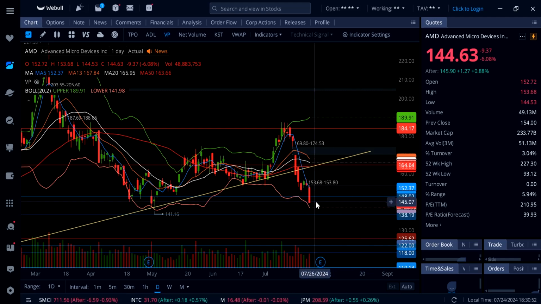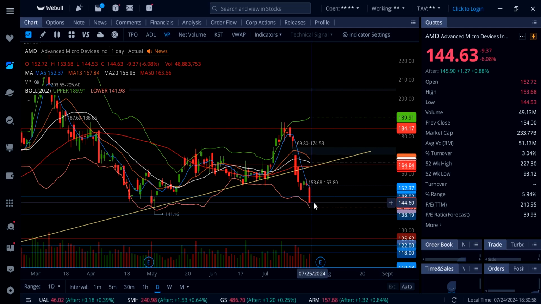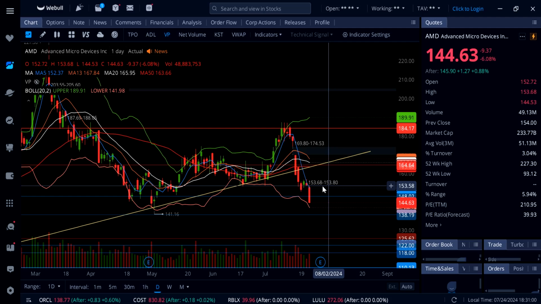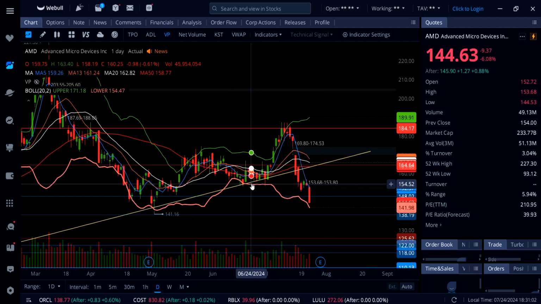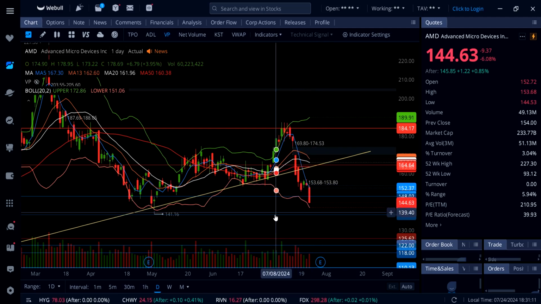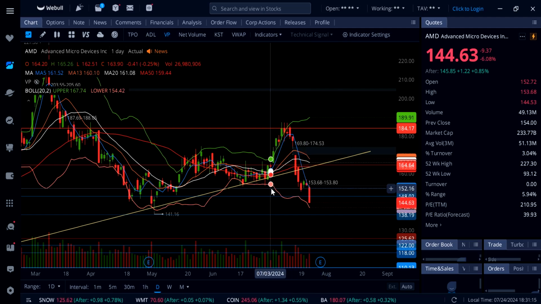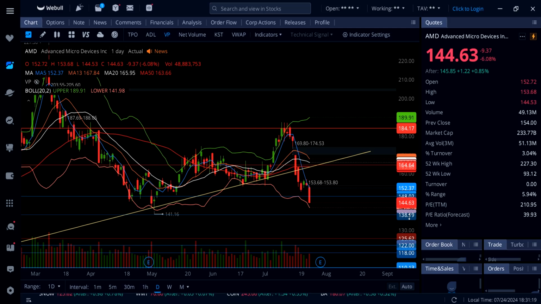Now if this thing actually breaks and we get some sort of a relief rally tomorrow, then watch out for a breakout over 148. Should take AMD back up to this gap 153, and that's gonna be a strong resistance to watch, and over that level we can talk about more upside once we get up here. Right now, I mean, it's all the way down here at 144, so no point of talking about it, guys. Watch the critical support right here, lower Bollinger Band, which is sitting at 141, and then 138.